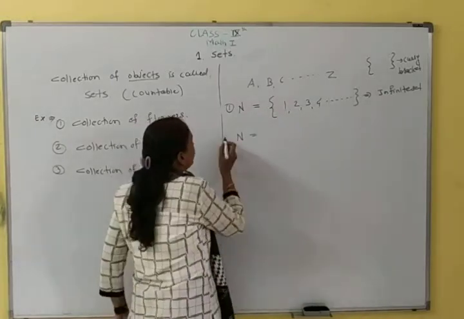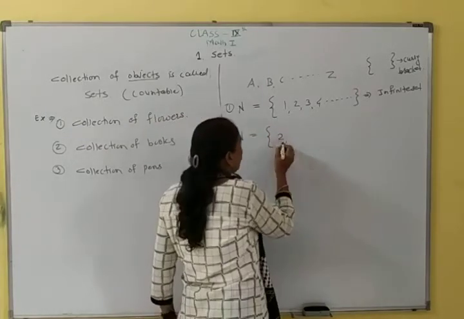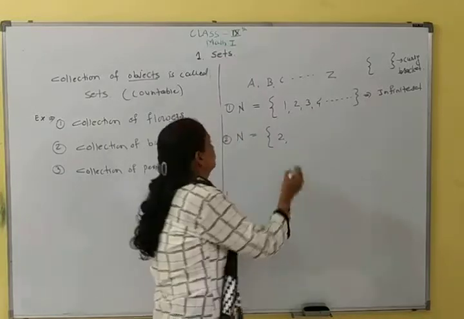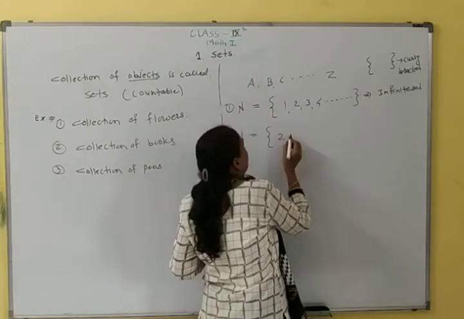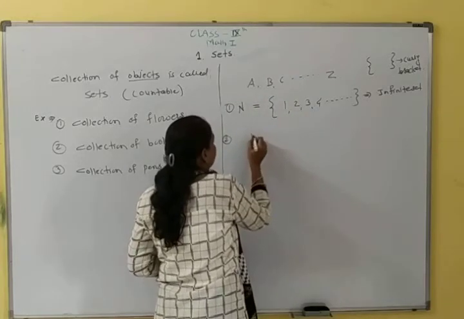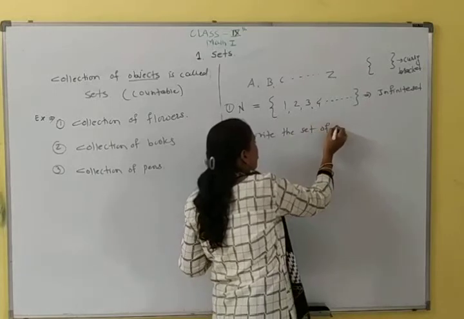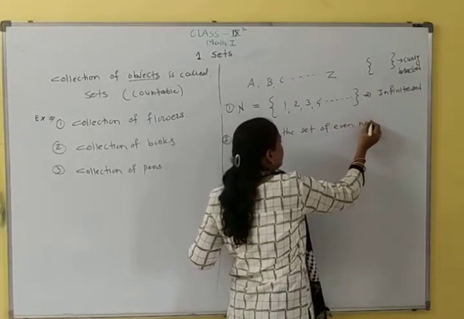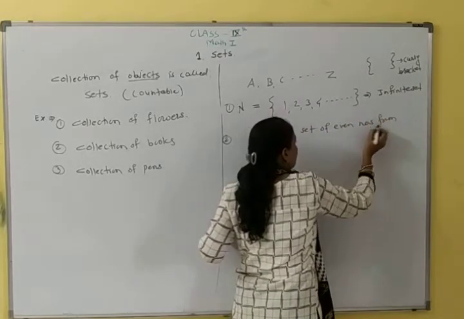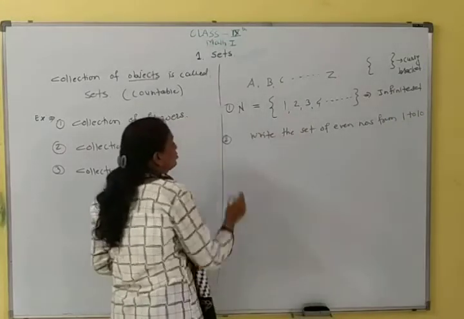Example number 2. Write the set of even numbers from 1 to 10. 1 is not an even number.